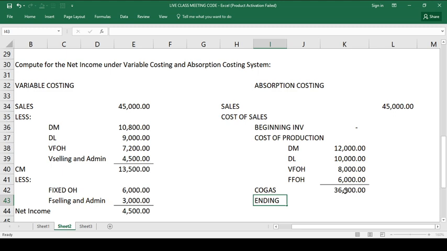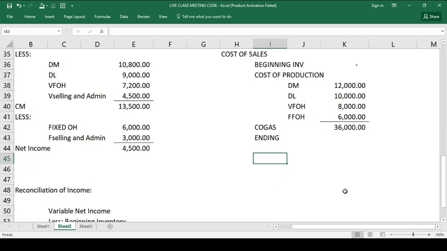Problema mo ngayon, how are you going to compute that? Okay, 100 units multiply at how much per unit. Okay, compute muna natin kung magkano yung per unit. The cost of production in this case, okay, per unit is being computed in a way na kunin mo lahat ng cost